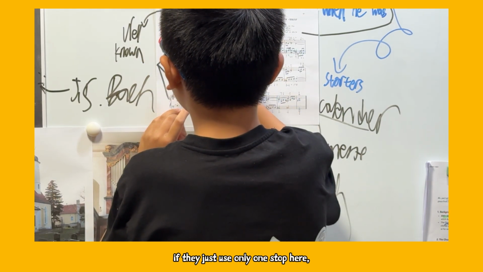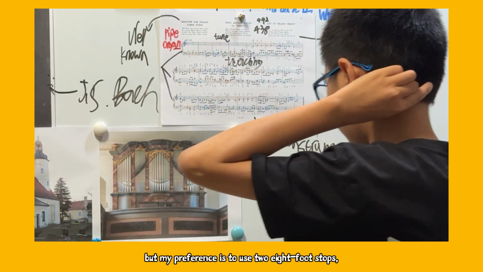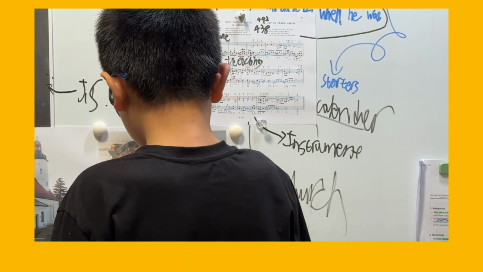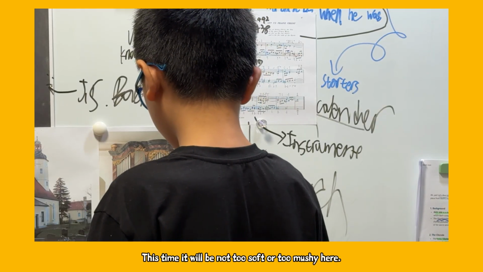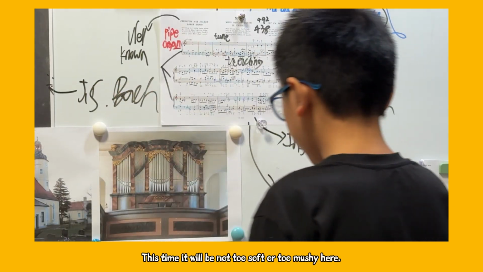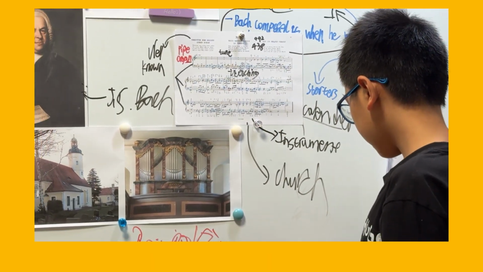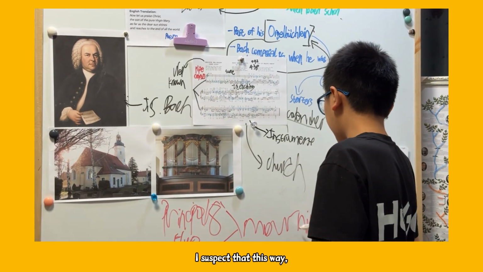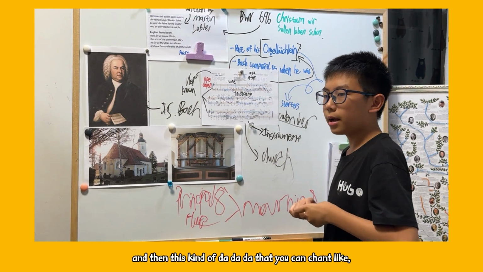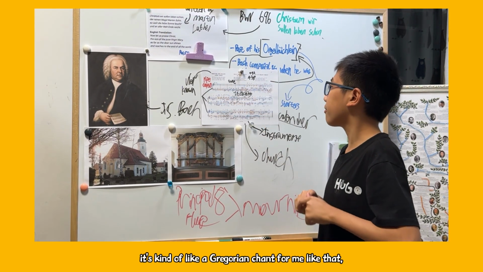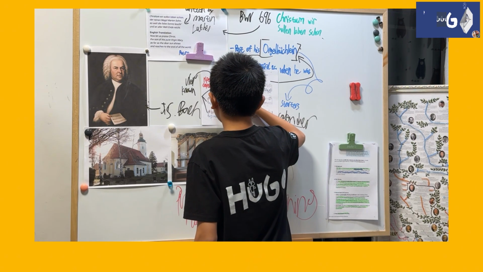Also, if they use only one stop, as was prescribed here, I tried it out, but my preference is to use two 8' stops, one principal and one flute. This time it will not be too soft or too mushy. These two will give this kind of morning sound. I suspect that's why, as in the daylight time when you wake up, you can chant like a Gregorian chant for me, because it's very low and morning.